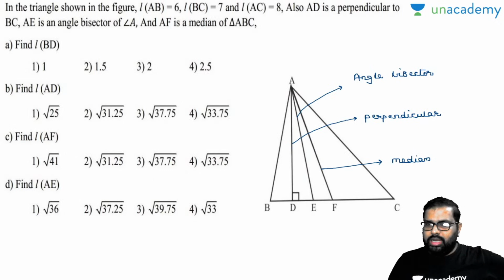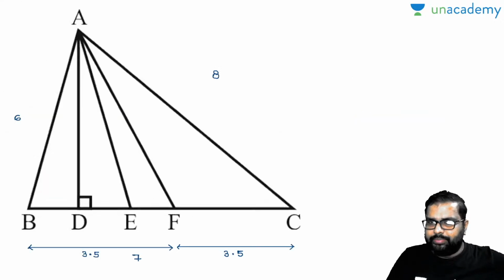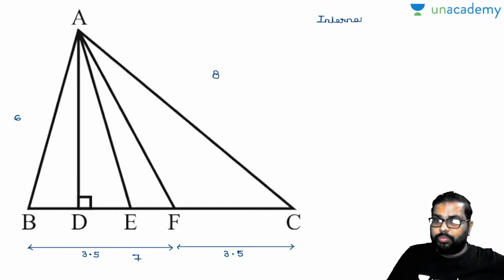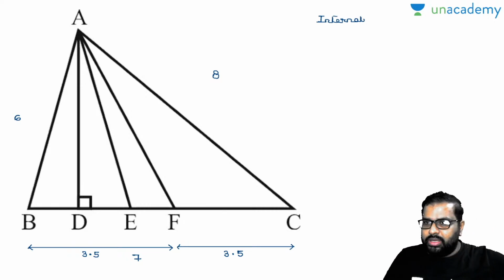Now, you closely observe. AE is the angle bisector. Am I right or wrong? And you know the internal angle bisector theorem. By the internal angle bisector theorem, I can write down one more point. See here, I am using the properties which I have discussed in the class only. Can anybody say what the internal angle bisector theorem is?